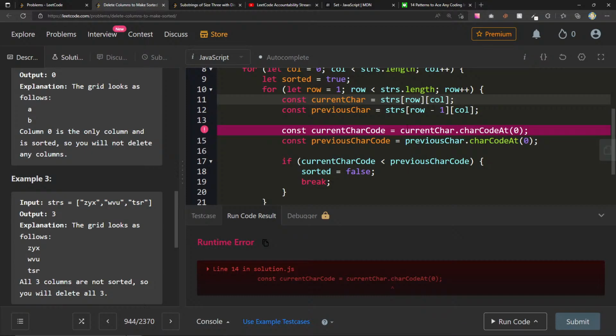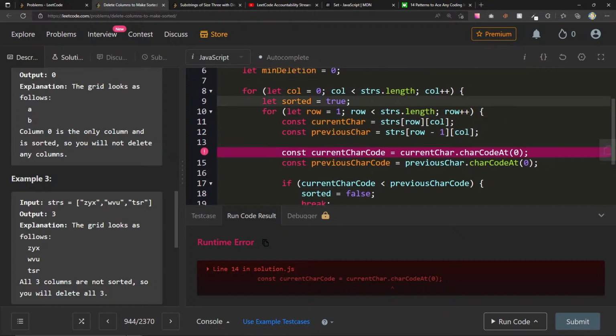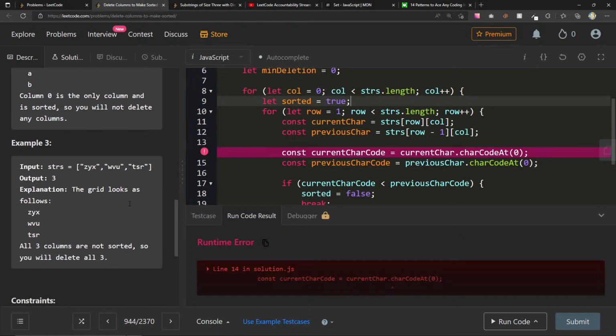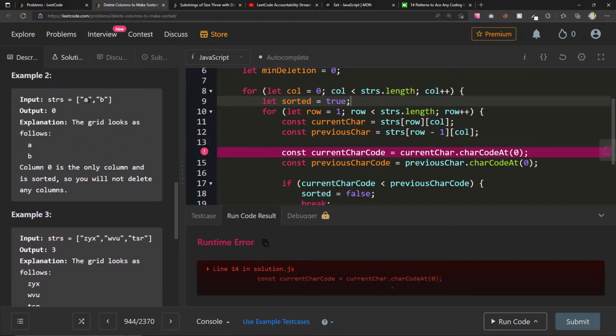Current car, car code at 0. So current car is STRS. So we started at row 1. This is 0, 0. STRS of row, that's 1, column 0. Right? And then STRS row minus 1. Okay, but then we got to column 0, or column equals 1, row equals 1. Something I'm messed. Set both column and row to 0.